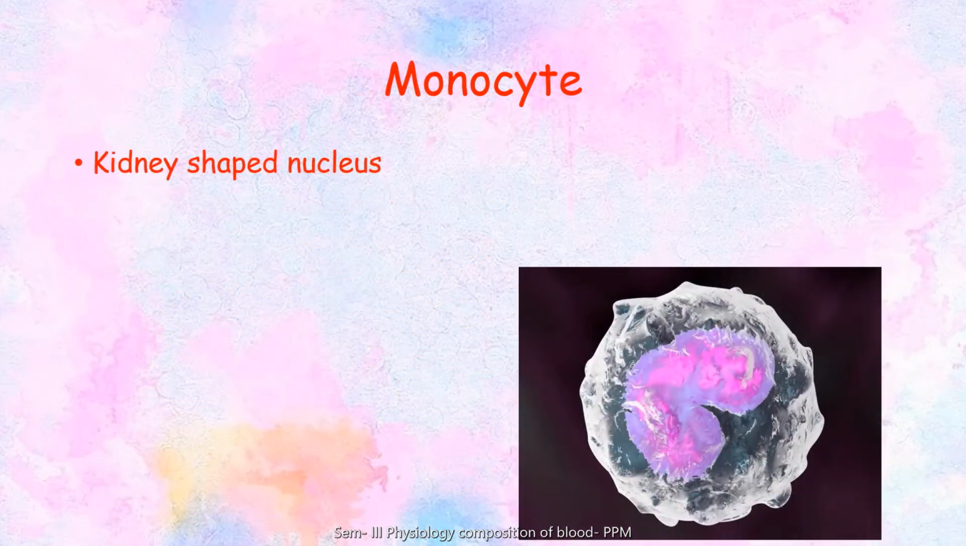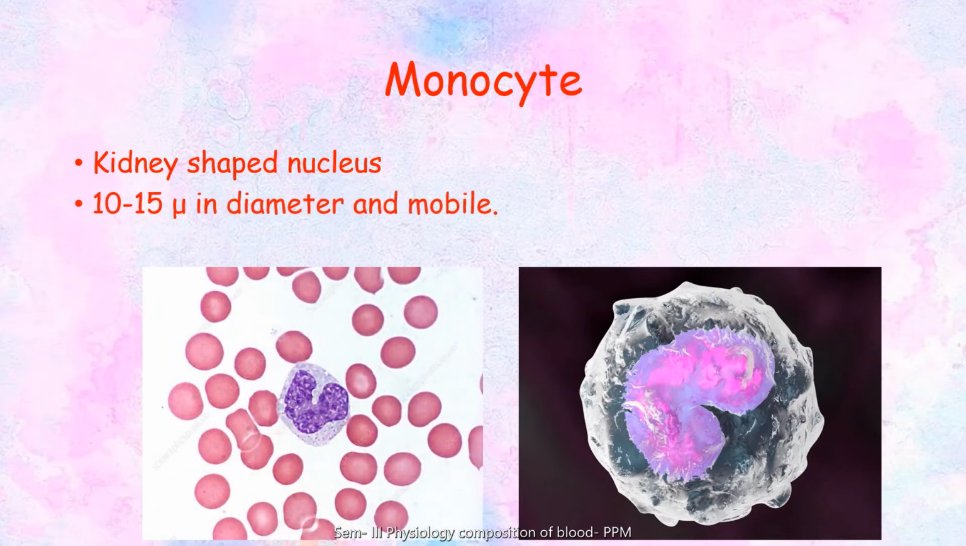Monocytes are kidney-shaped nucleus-bearing cells. These are larger than the lymphocytes. The nucleus is specifically kidney or horseshoe shaped, around 10 to 15 micron in size, and they are very motile. They represent around 5 to 7% of the total white blood cells. As I said, if the number of monocytes is more in your blood, that means your body is suffering from some kind of infection. That's an indicator of infection.